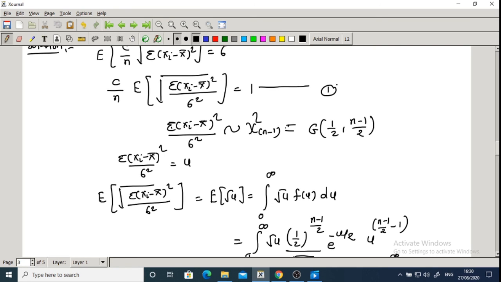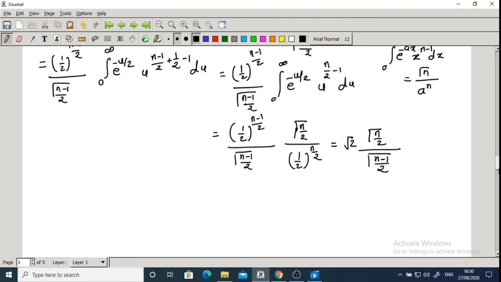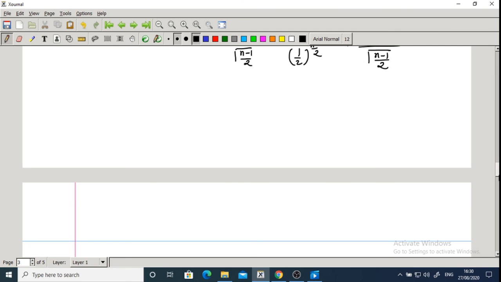When we put all these terms in equation 1, we will get c upon n expectation of square root u is equal to 1.